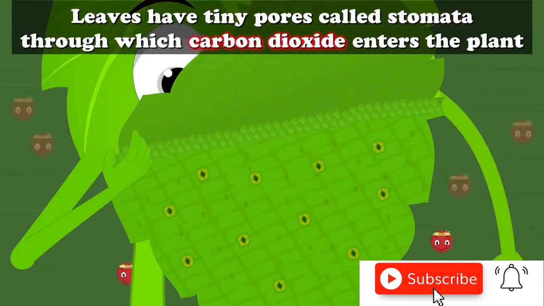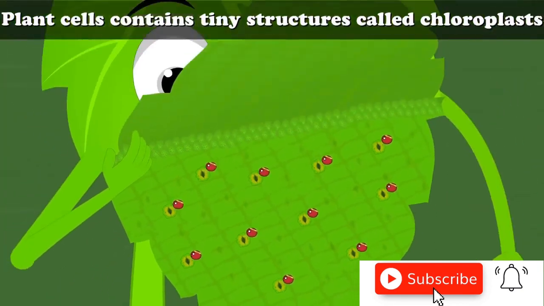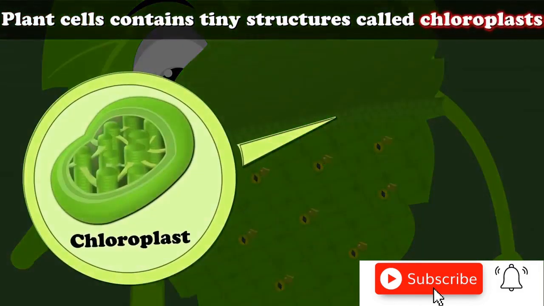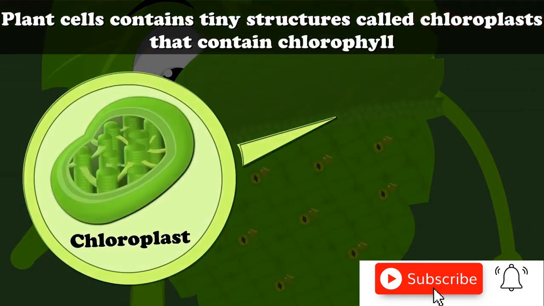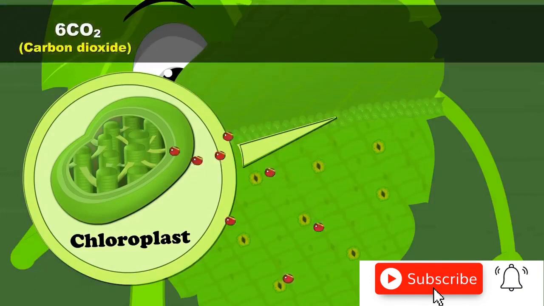What is the purpose of this process, children? To produce food. And there's an extra product. Now the main product is food. As the extra product, oxygen gas is also released.